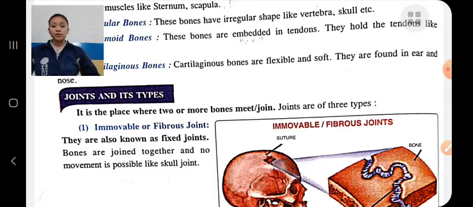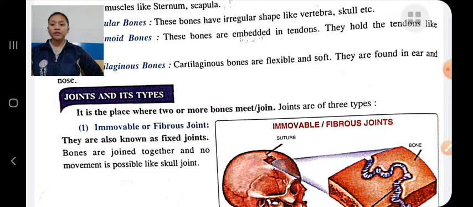In this joint, movement is not possible, for example, the skull joint. Slightly movable joint means those joints in which slight movement is possible, for example, in the vertebral column.